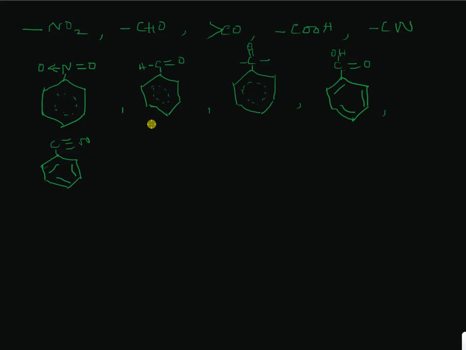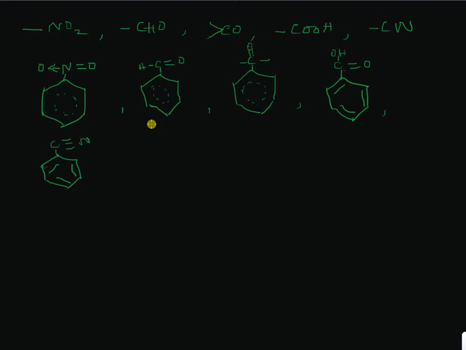Now how it happens is, the double bond polarizes in such a way that the oxygen or the nitrogen atom tends to make the electrons flow towards themselves. So negative charge develops on these atoms, oxygen or nitrogen, and the atom that is directly attached to the benzene ring gains a positive charge. The nitrogen in the case of nitrobenzene or carbon in the case of the other molecules gains the positive charge.